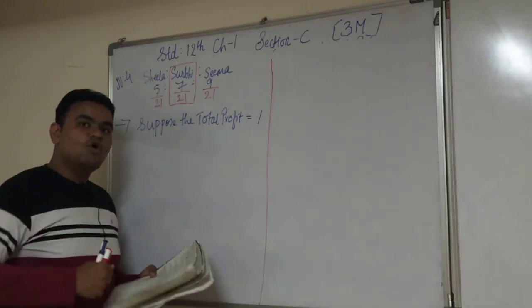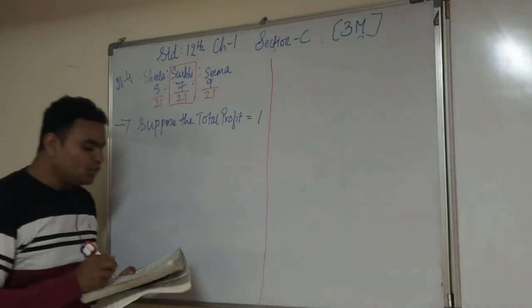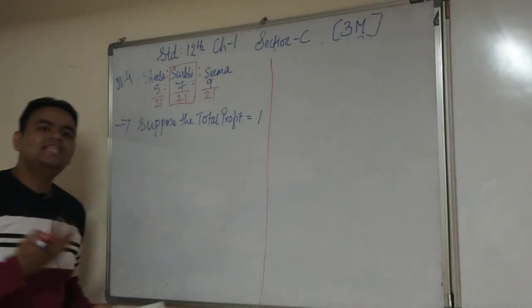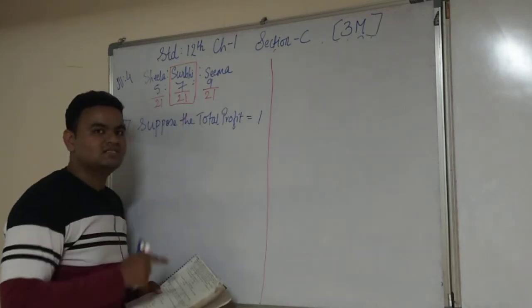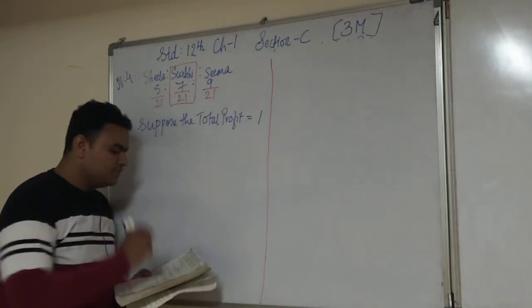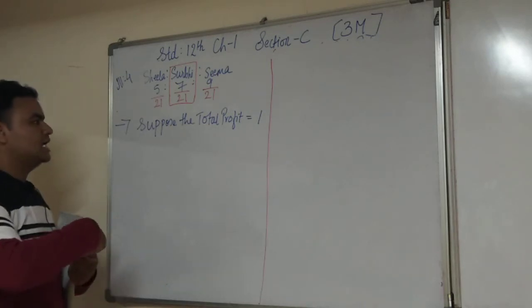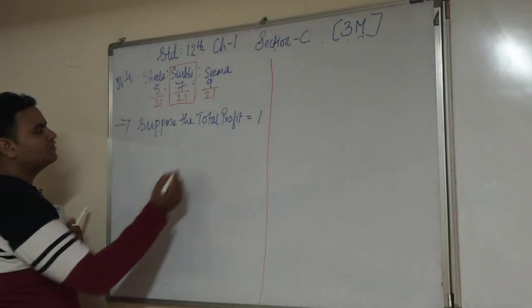So before calculating the manager's commission, we need to calculate what the total divisible profit is. Yes, and on that divisible profit, we are going to give 10% commission to manager Sanket. Right? So now, basically, we have to suppose the total profit will be 1.